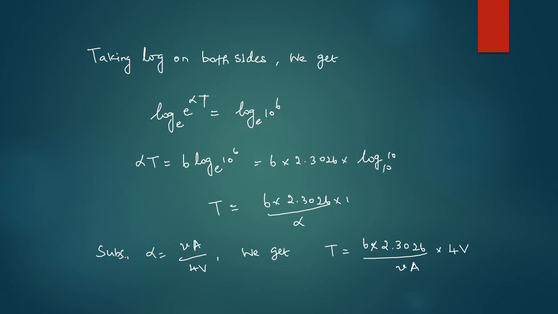Taking log on both sides, we get log to the base e of e power alpha t is equal to log to the base e of 10 power 6. Simplify the above equation, we get capital T is equal to 6 into 2.3026 divided by alpha. Substitute the value of alpha in the above equation. Alpha equal to Va divided by 4V. We get the reverberation time capital T is equal to 6 into 2.3026 into 4V divided by small v into capital A.